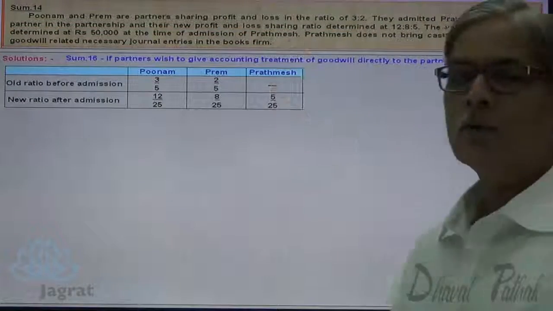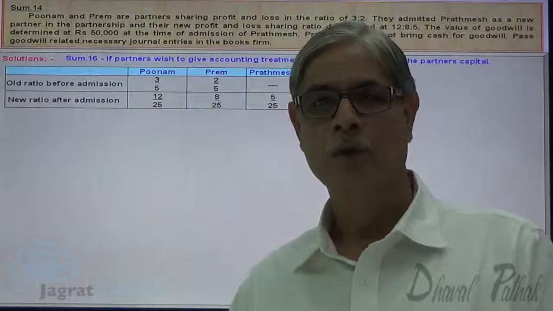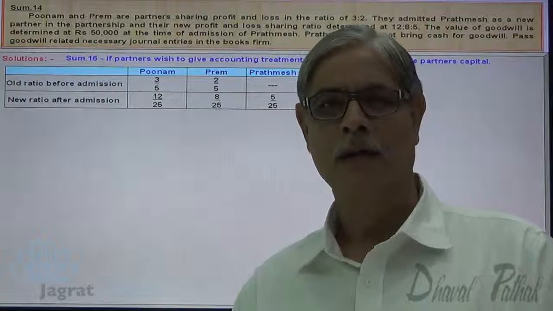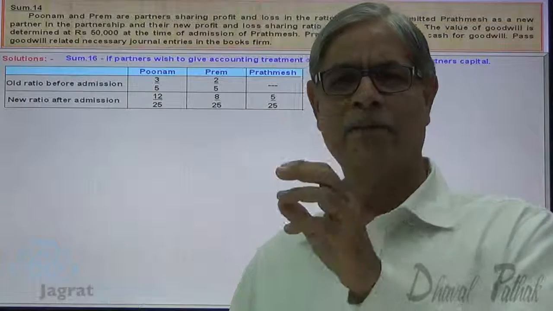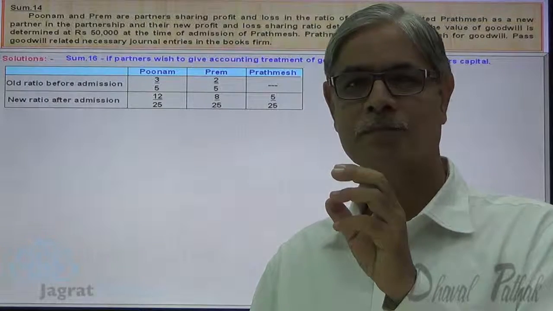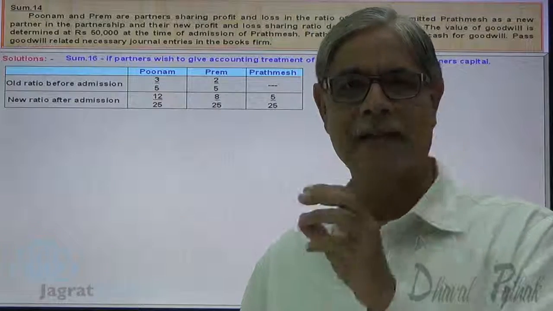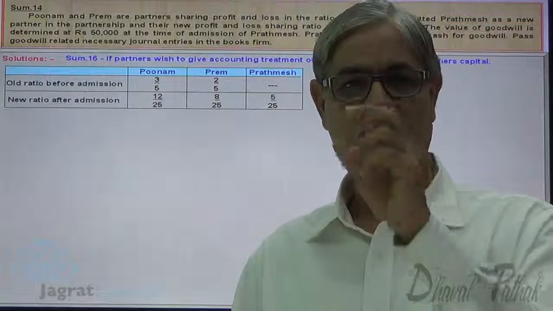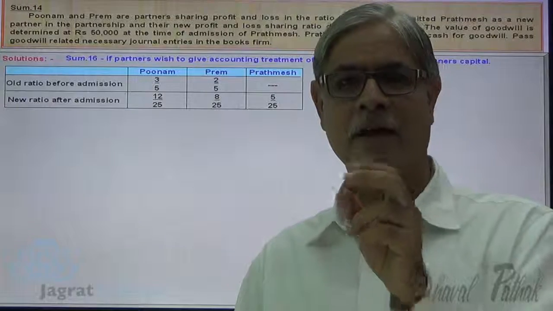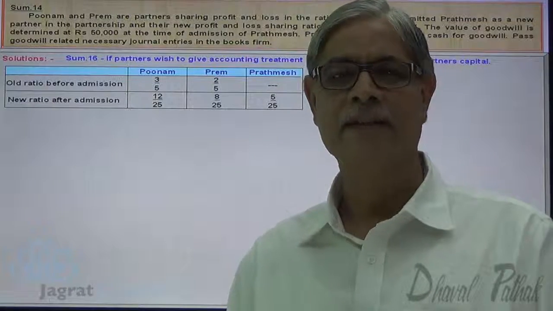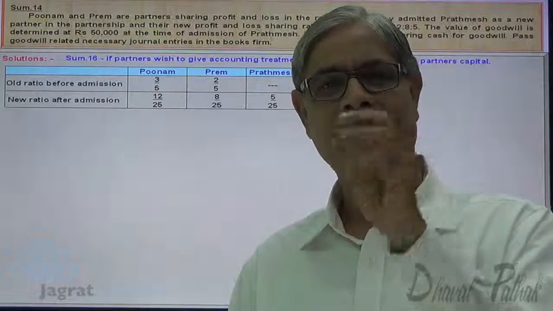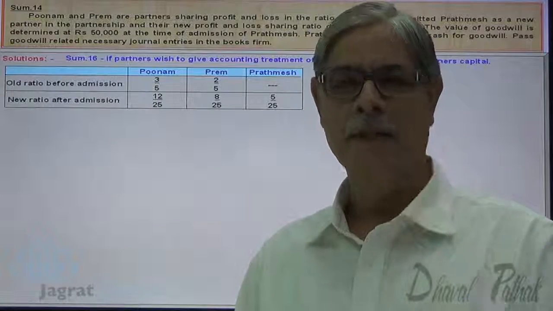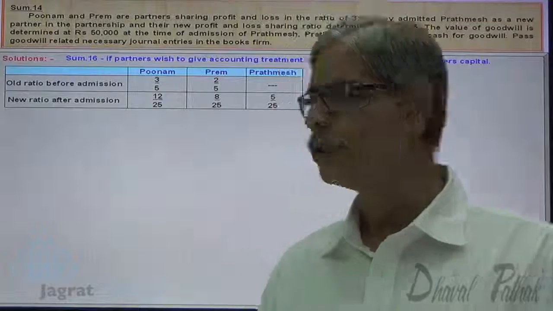Now, I would like to work out the sacrificing ratio or share sacrificed. Goodwill is adjusted directly to the capital accounts of the partners. The partners who sacrifice get a proportionate share of goodwill for the sacrifice that they have made. So the sacrificing partner's capital account is credited. And the partner who has gained share in profit has to pay for goodwill, and the gainer's capital account gets debited. Now first let me work out the sacrificing ratio.